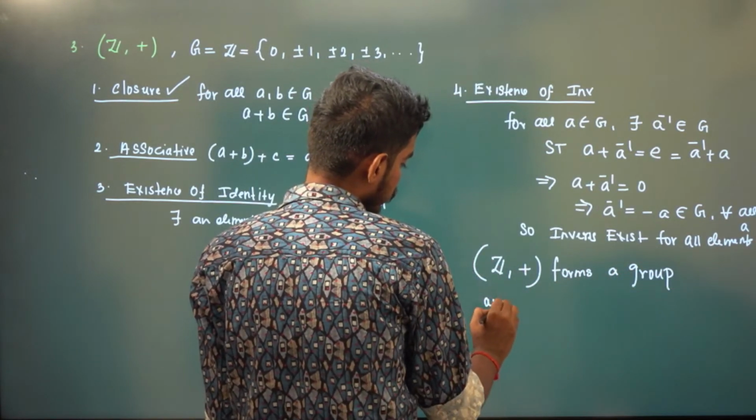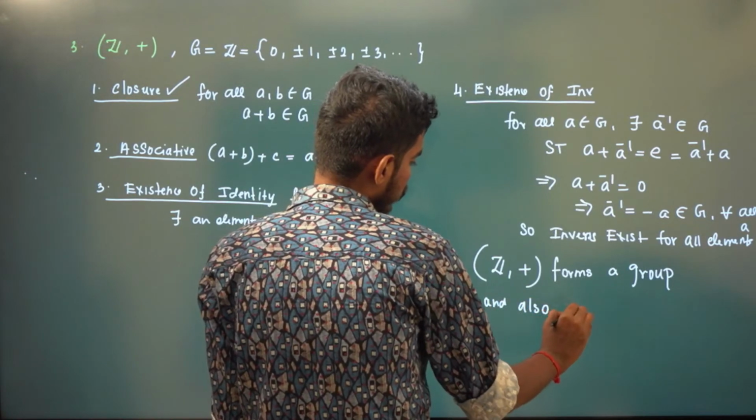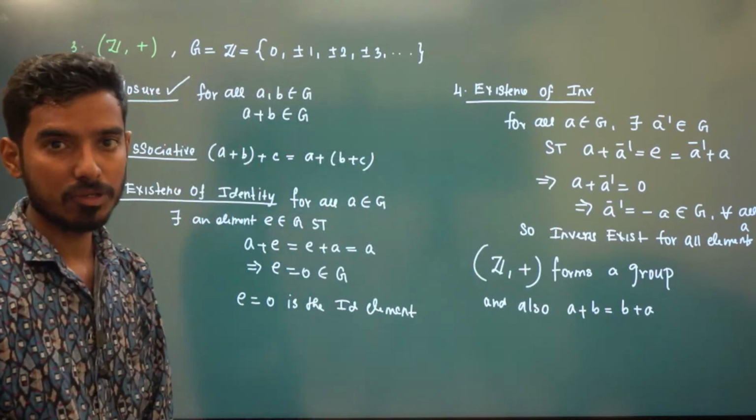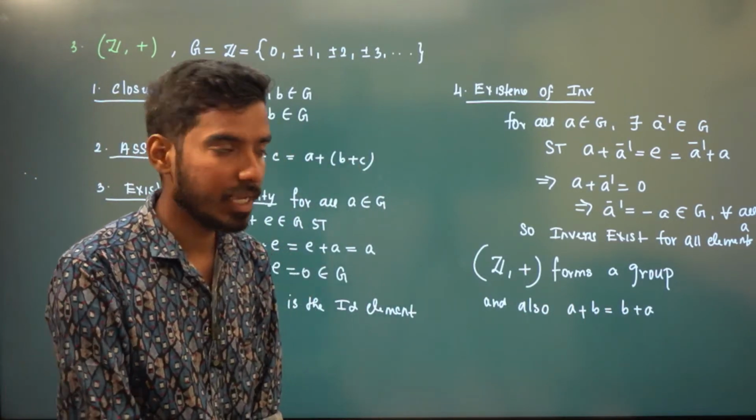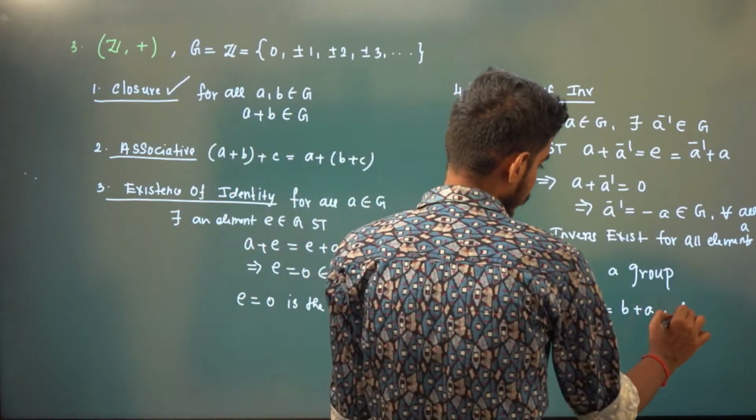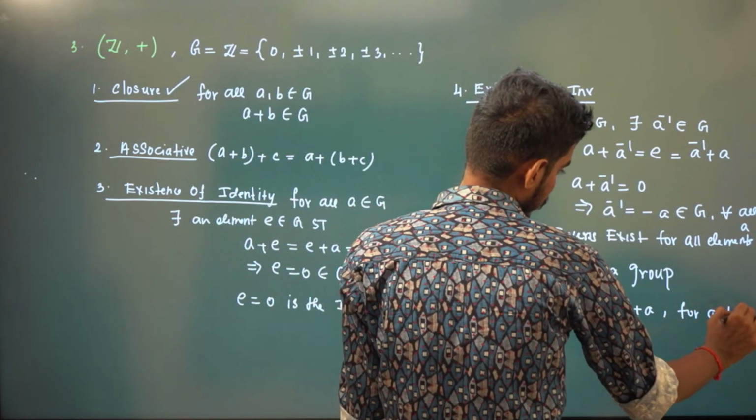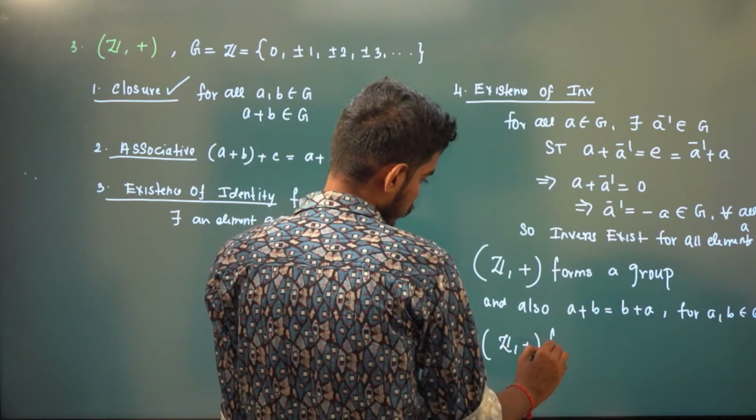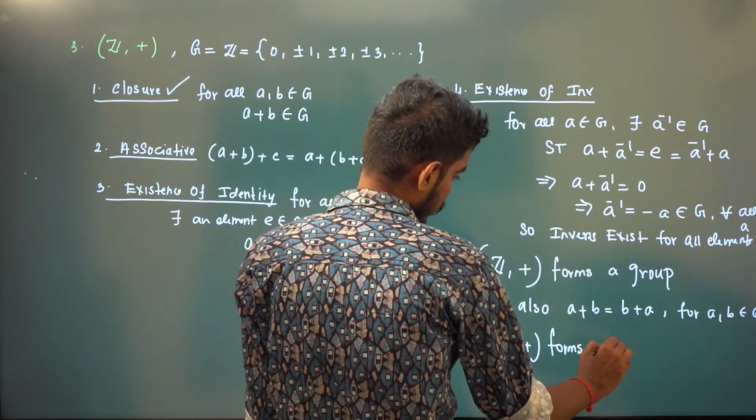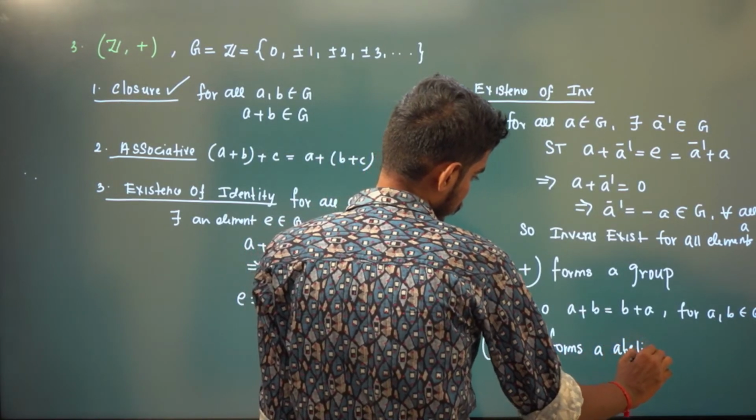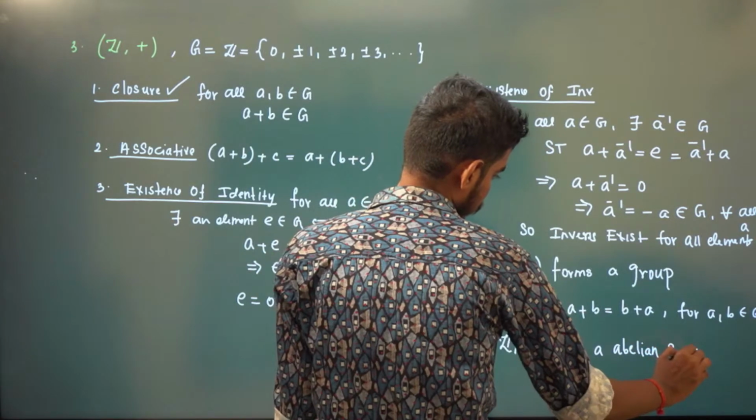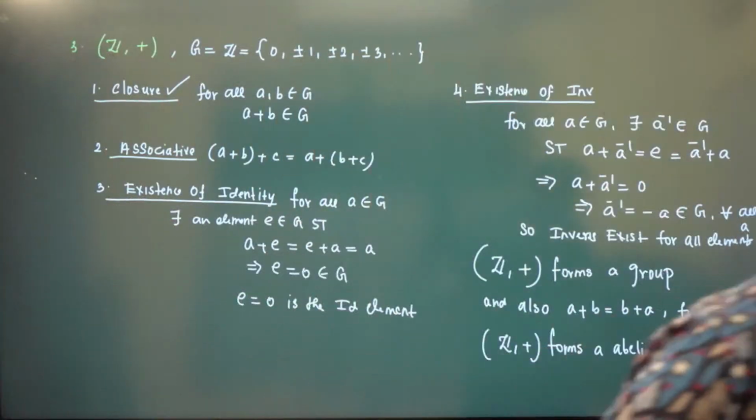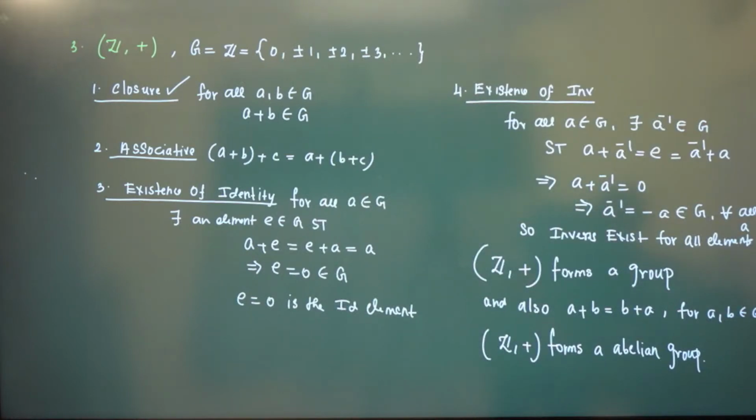And also, A plus B is the same as B plus A. It satisfies the commutative property also, right? A plus B is the same as B plus A if A and B are integers. So that means it also forms an abelian group, right? This is the first set that forms a group for all A, right?